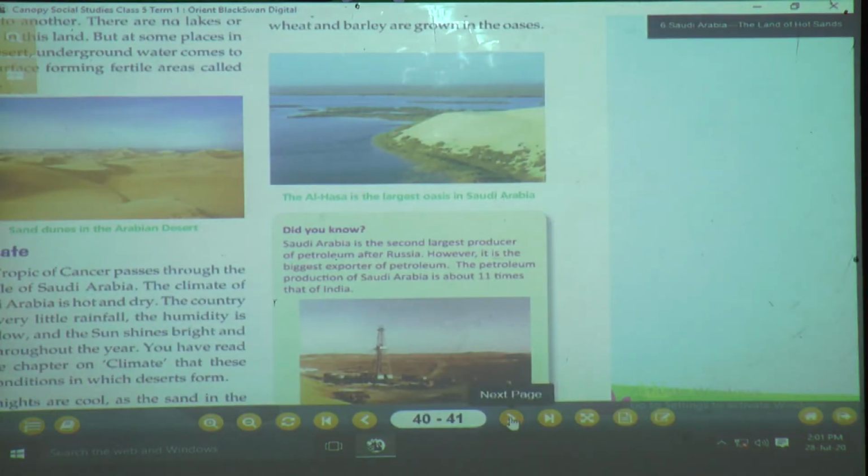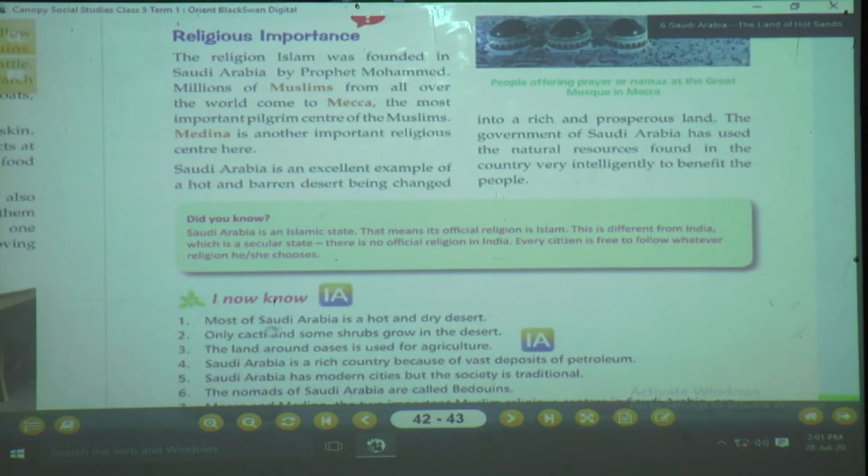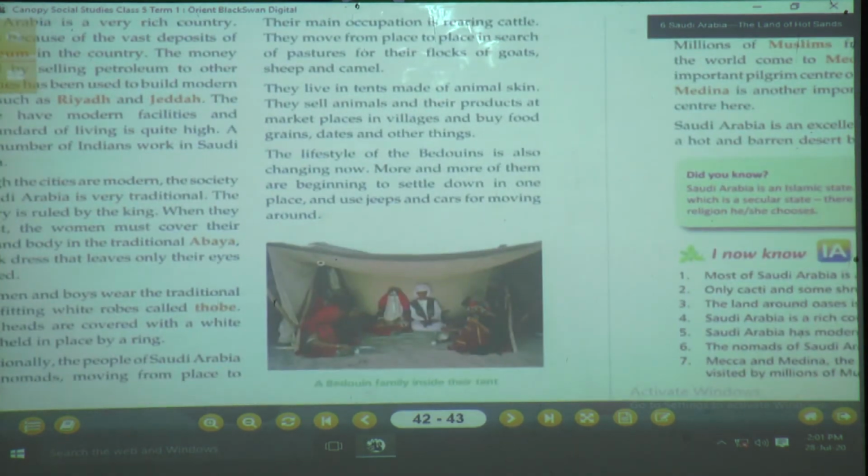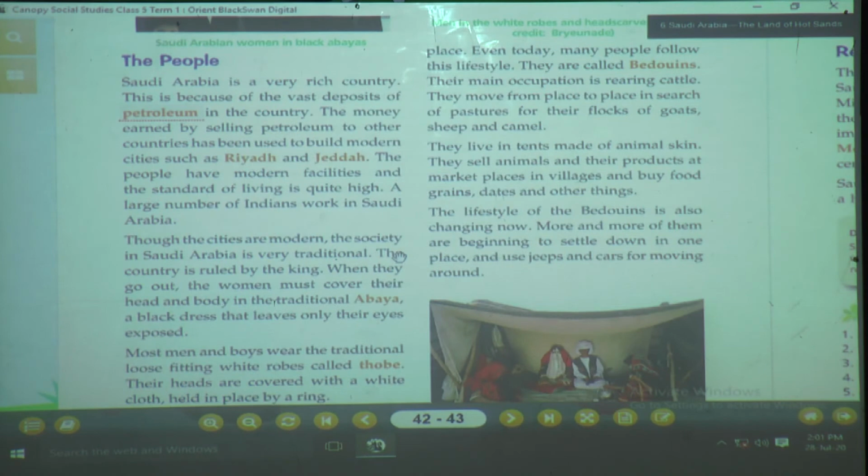We will see now the people of Saudi Arabia. Yes, the people of Saudi Arabia. Saudi Arabia is a very rich country. This is because of the vast deposits of petroleum in the country. The money earned by selling petroleum to other countries has been used to build modern cities such as Riyadh and Jeddah. The people have modern facilities and the standard of living is quite high.